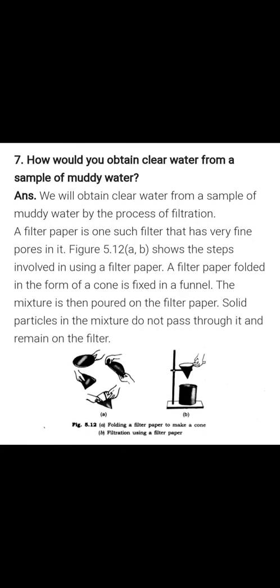Question number 7. How would you obtain clear water from a sample of muddy water? We will obtain clear water from a sample of muddy water by the process of filtration. A filter paper is one such filter that has very fine pores in it. Figure 5.12 (a) and (b) shows the steps involved in using a filter paper. A filter paper folded in the form of a cone is fixed in a funnel. The mixture is then poured on the filter paper. Solid particles in the mixture do not pass through it and remain on the filter.